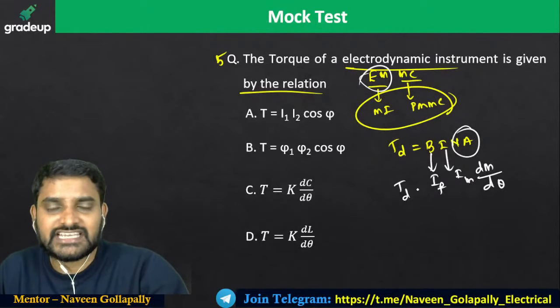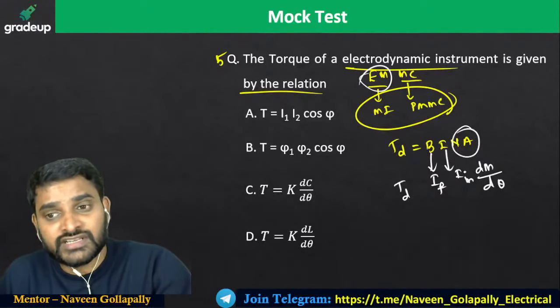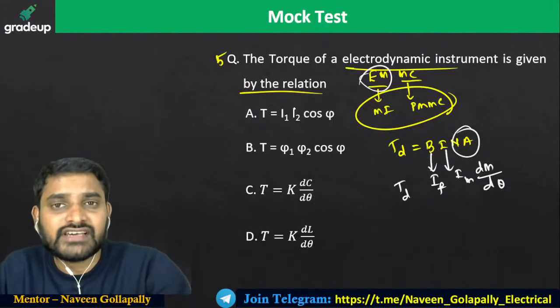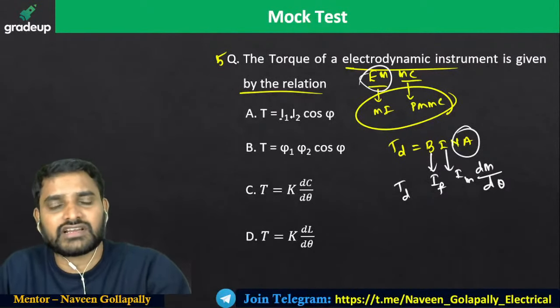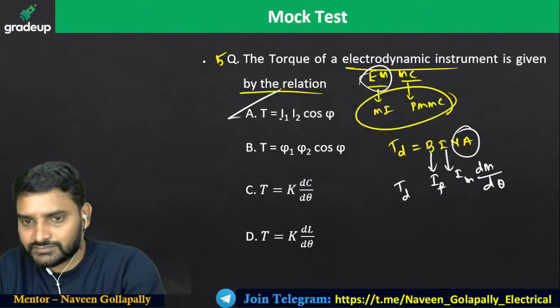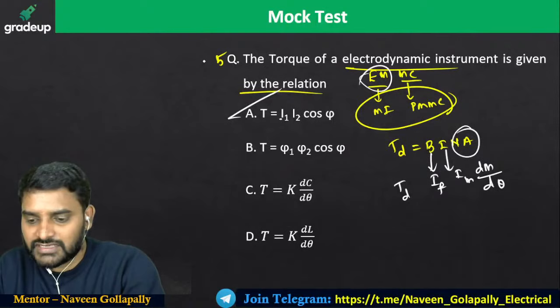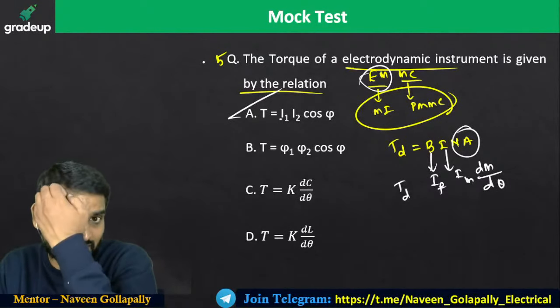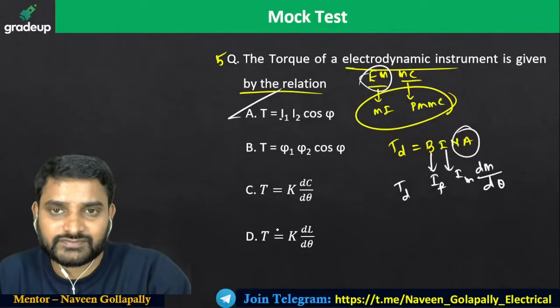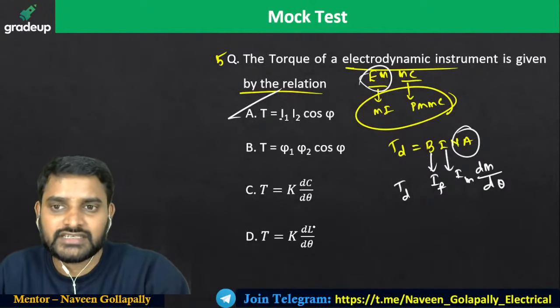So TD is proportional to fixed coil current and moving coil current and dM by d theta. So I1, I2 is nothing but fixed coil current and moving coil current. Okay, so A is the correct answer. Not exactly, Karishma. D is not the correct answer. He is not asking about the MI instrument. MI instrument depends upon dL by d theta.